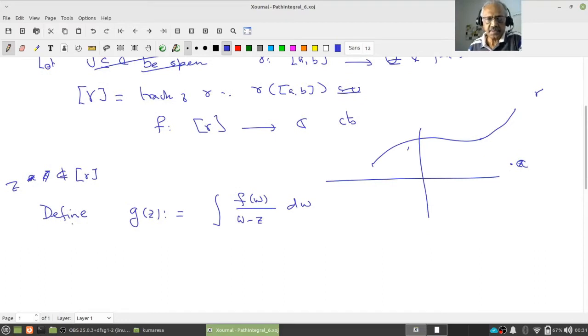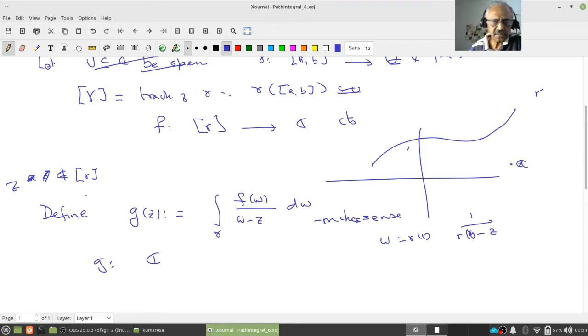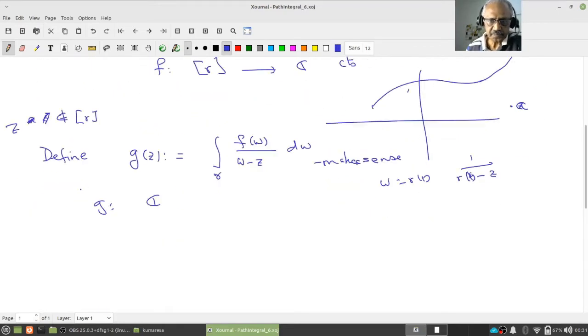So G is a function from where? First notice that this integral over gamma makes sense. Why? Because this w is of the form gamma t, and 1 upon gamma t minus z makes sense because z is not in the track of gamma.